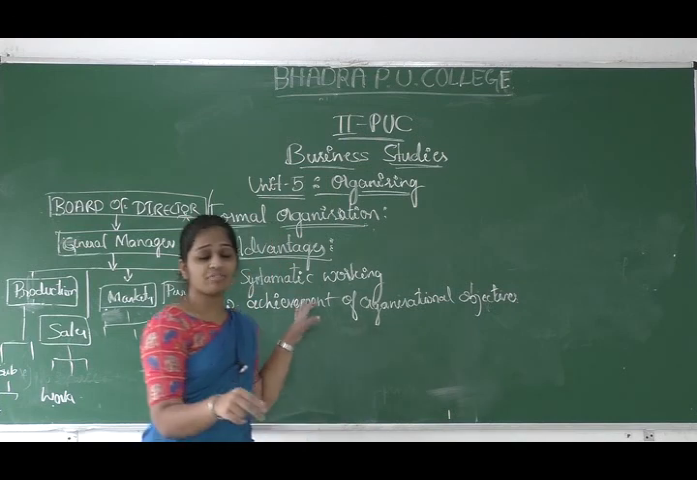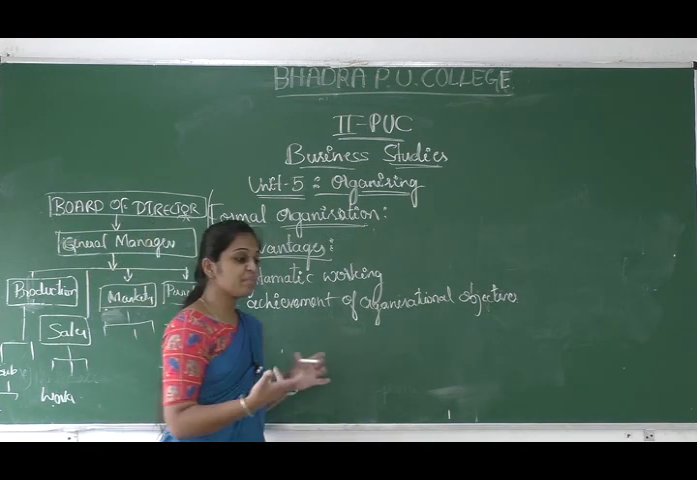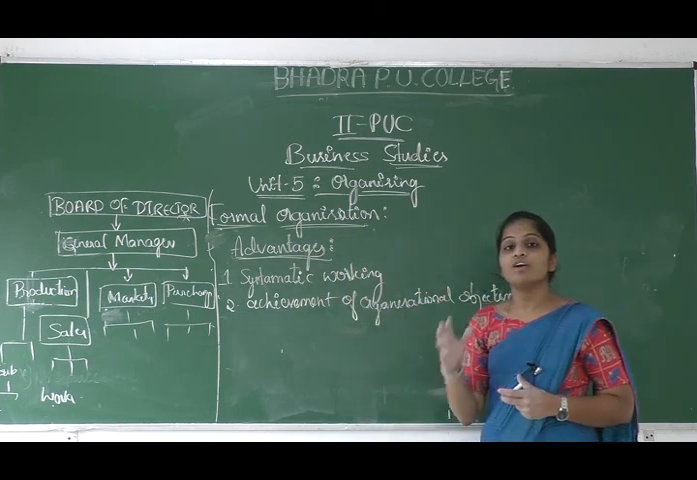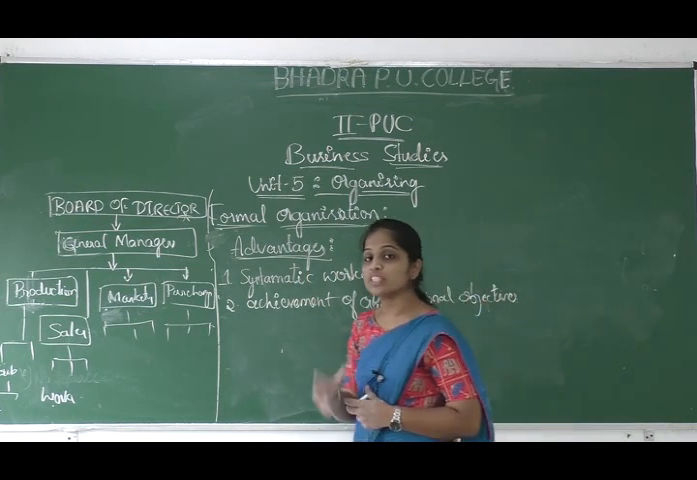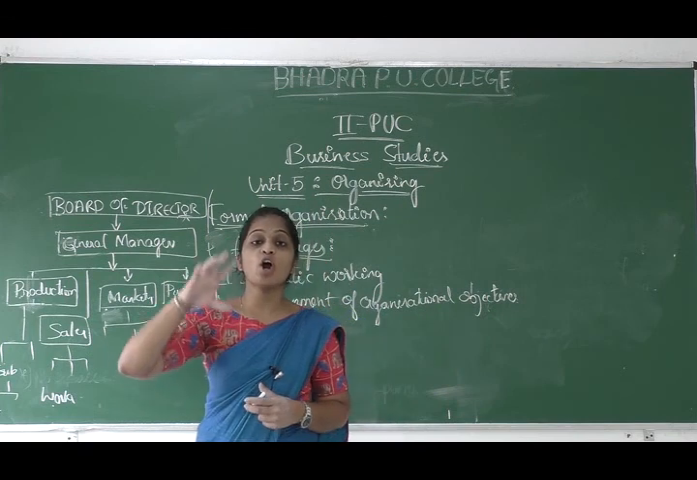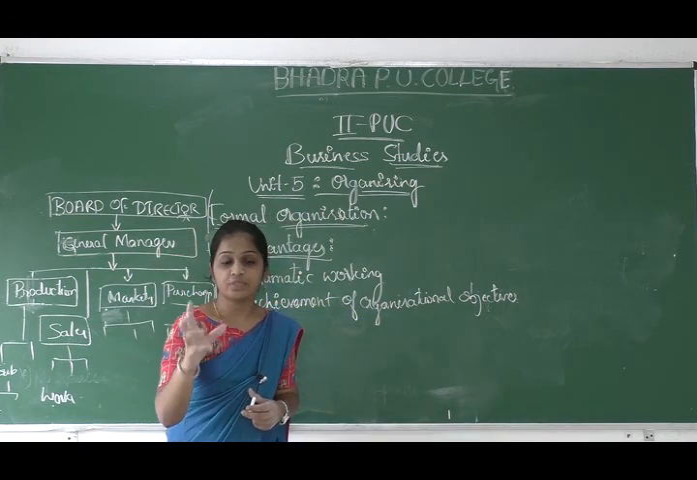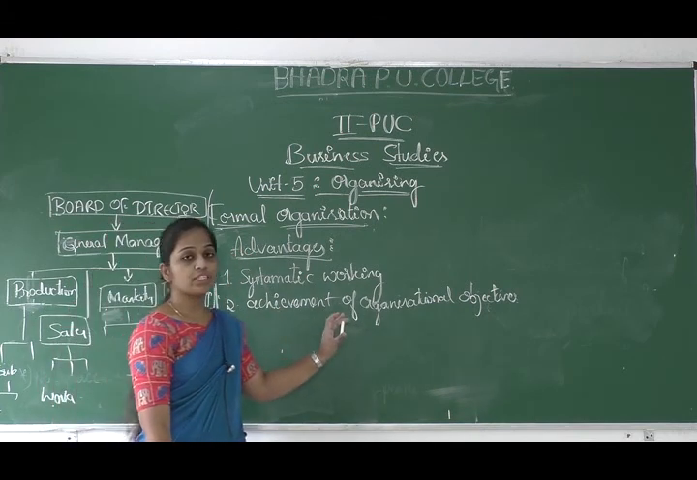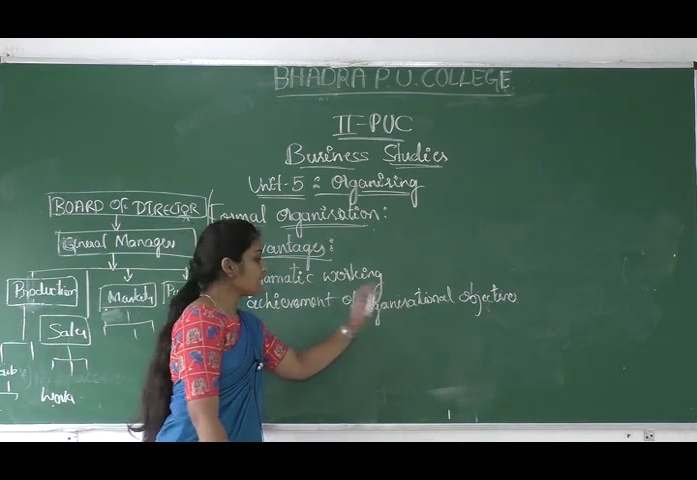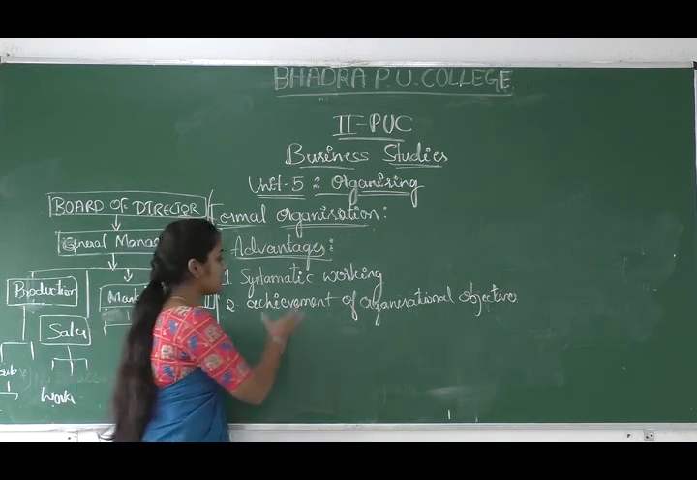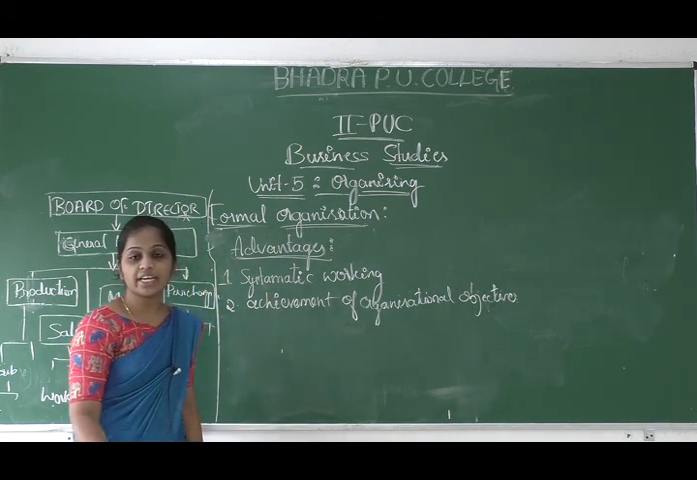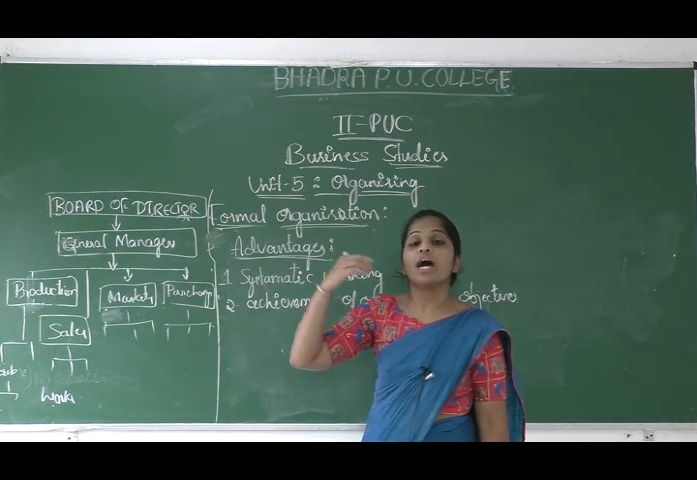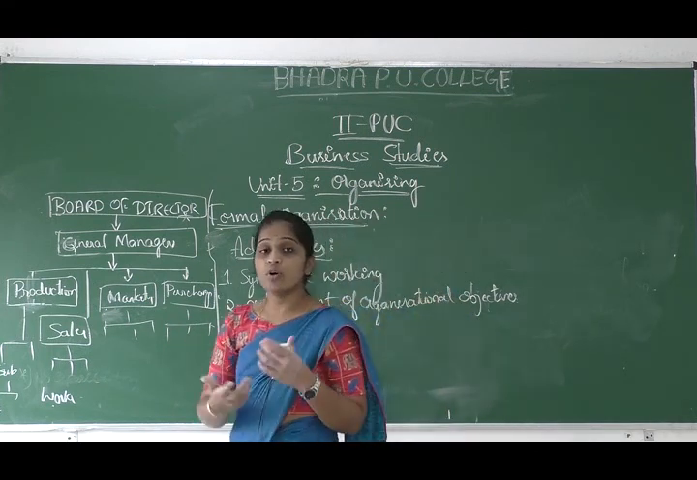In the meaning and in the features we come to know that the formal organization structure is established for what purpose? For the purpose of accomplishing the objectives. So through the formal organization structure, we can easily achieve the organizational objectives, because systematic working takes place, because according to their qualification we assign the job according to the job.